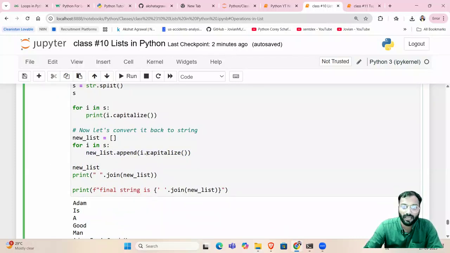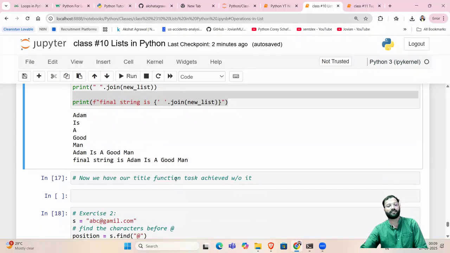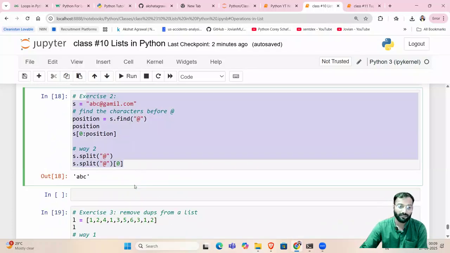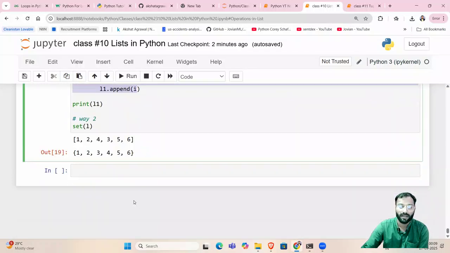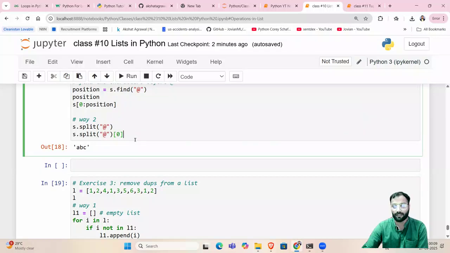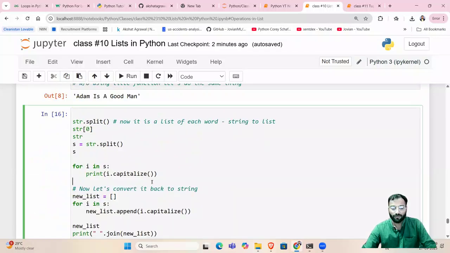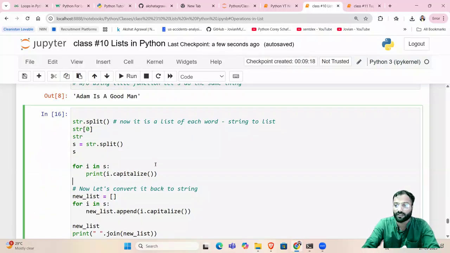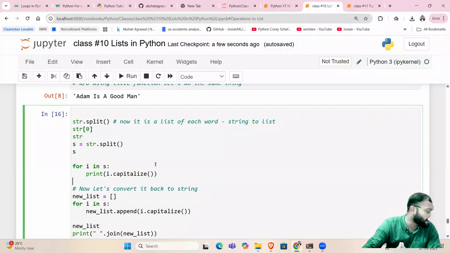I dot capitalize. I am making the first letter of every word in the list capital and adding it to a new list using the append function, right? So just see this exercise. Exercise 2 is there, exercise 3 is here, right? So without seeing the solution first, try to solve these questions so that the concept of string lists becomes much clearer to us. And yeah, that's pretty much all for list.